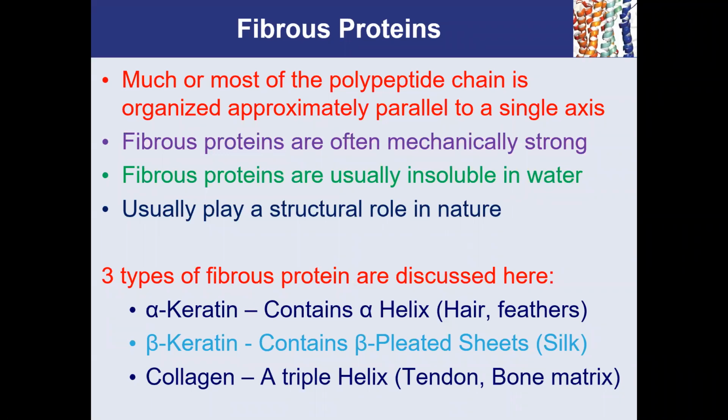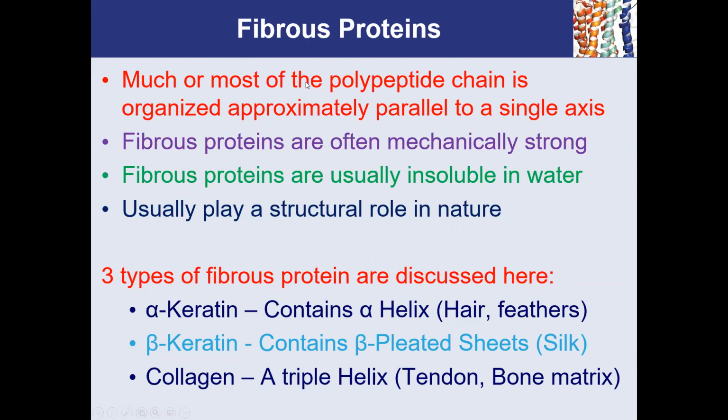The first class that we are going to talk about is fibrous proteins. Fibrous proteins are typically proteins that are not water friendly. They are typically insoluble in water. Silk protein is another example, and collagen, for example, is another. It will precipitate out in water. They are only soluble in certain types of hydrophobic environment.